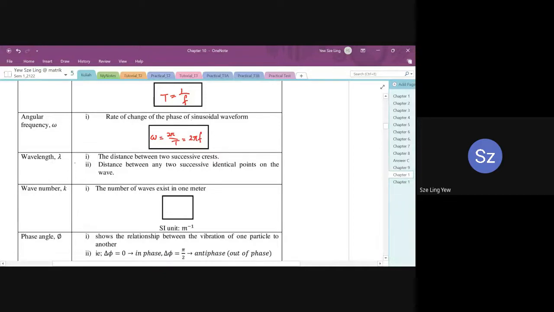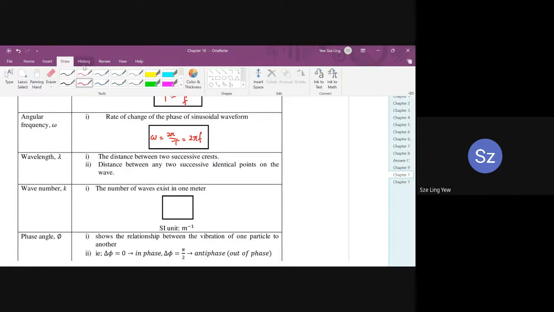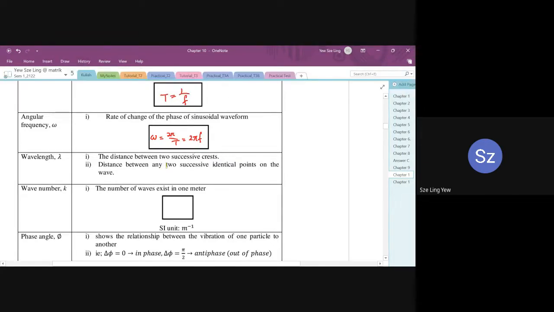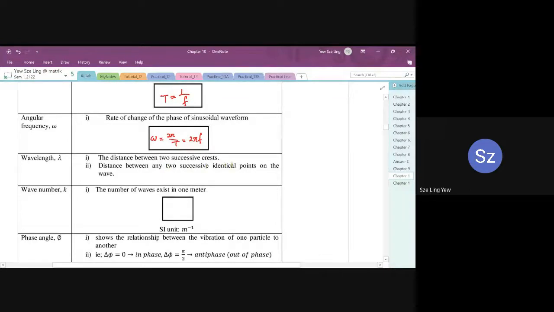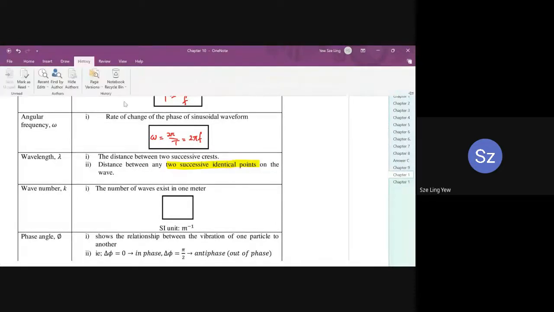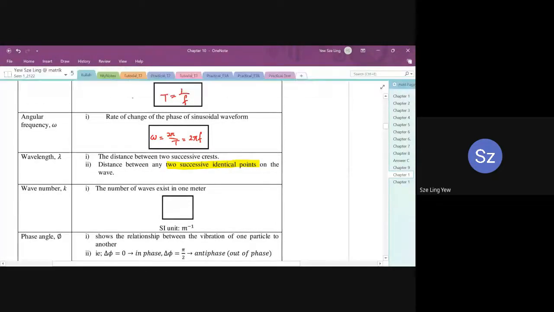And then wavelength: the distance between two successive crests or troughs, or the distance between any two successive identical points on the wave. Now what does it mean? What does it mean, two successive identical points? They have two positions, okay? They are lying on the same position. So let's look at the wave.